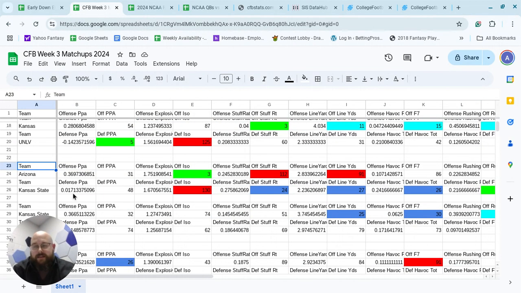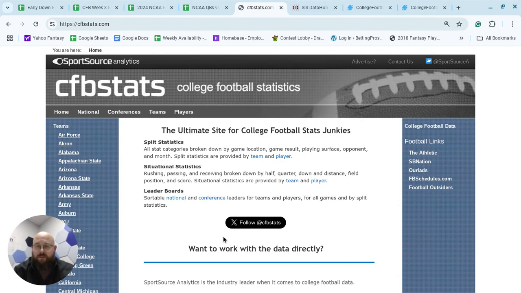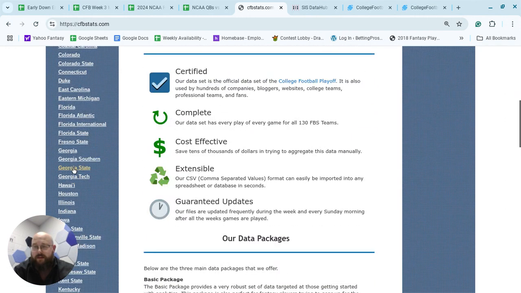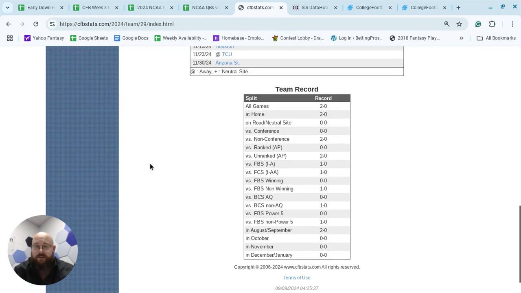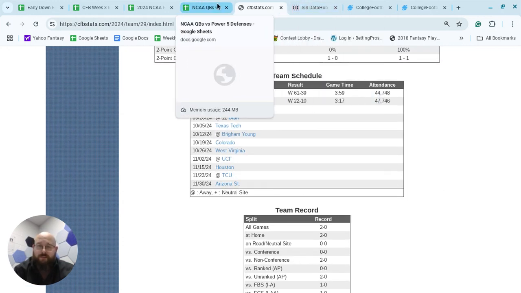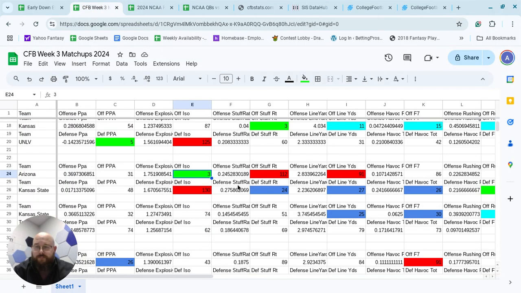So the thing that stands out simply to me, Arizona, extremely explosive. Now, a lot of that is going to be slanted towards the New Mexico game in their first game. And so we have to kind of take that with a grain of salt, considering when they played, I believe it was Northern Iowa, if I'm not mistaken, not really explosive at all, to be perfectly honest. Northern Arizona, excuse me, my bad. So coming back here, you can see, though, they are explosive.